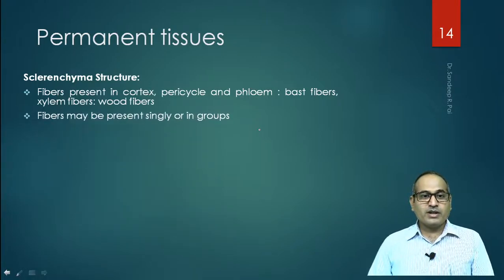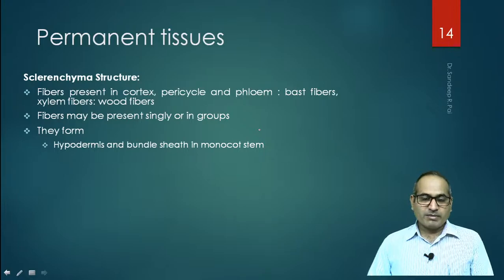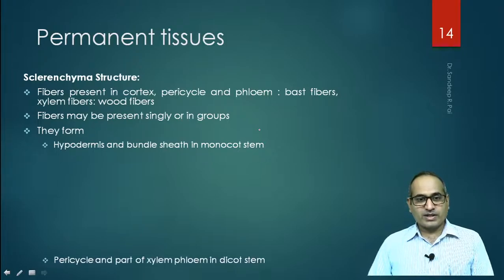So fibers may be present singly or they may be present in groups. So it may be a position where fibers are singly arranged, or they may also be in groups. They are present in hypodermis and bundle sheath of monocot stem. So when you take a section of monocot stem, you will see the sclerenchymatous fibers in this, and they also form the hypodermis of monocot stem.